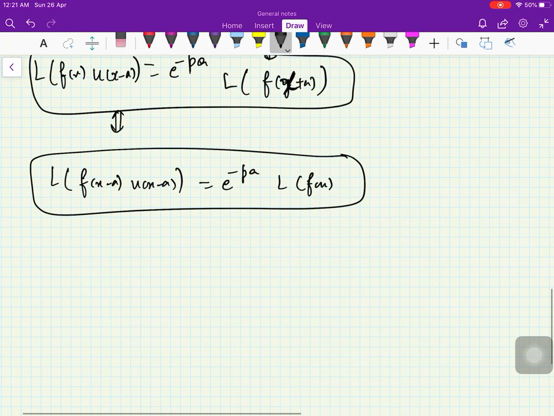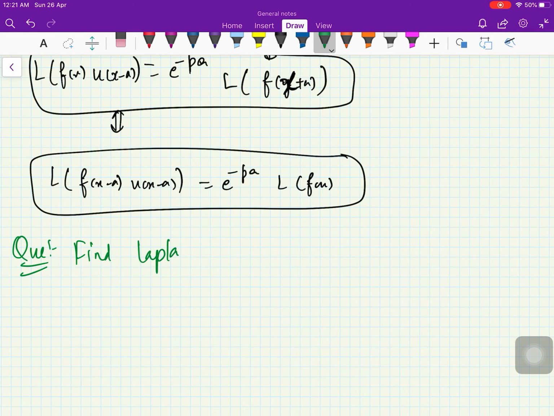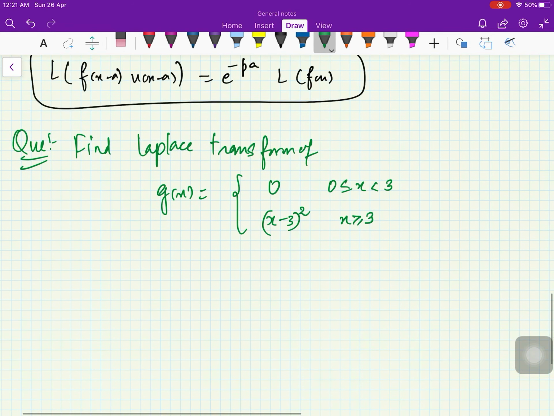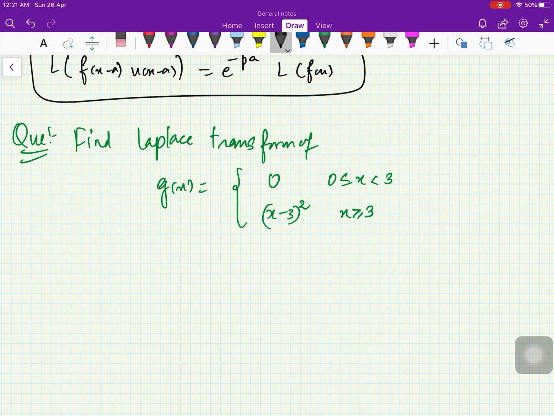So these are the two statements of the second shifting theorem. Let us see how we can use it. Now your question is: find the Laplace transform of g of x, which is 0 when 0 is less than x less than 3, and it is (x minus 3) square when x is greater than or equal to 3.